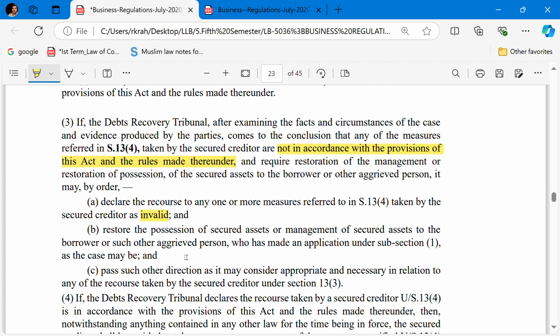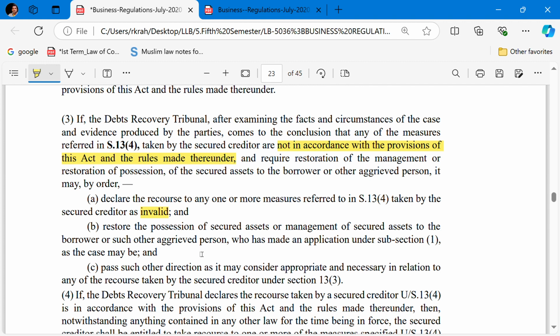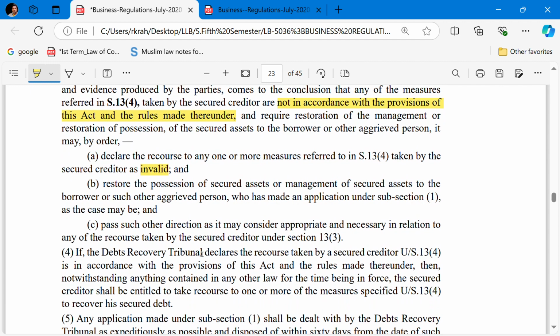who has made an application under subsection 1 of section 17, and clause subsection 3(c) talks about passing such order or direction as it may consider appropriate.